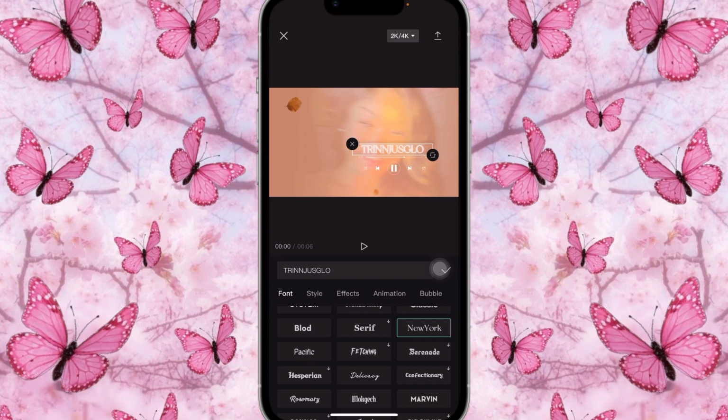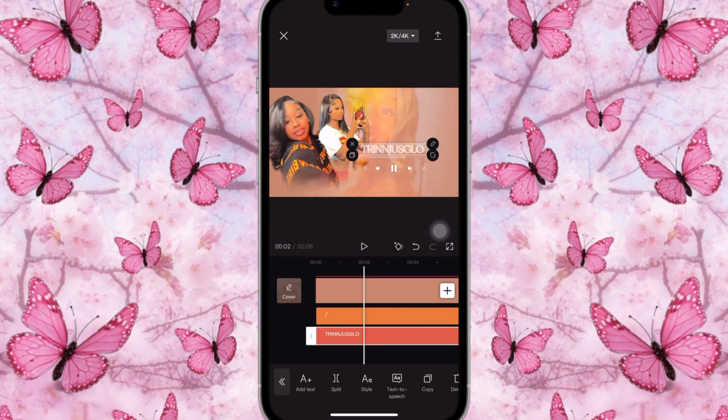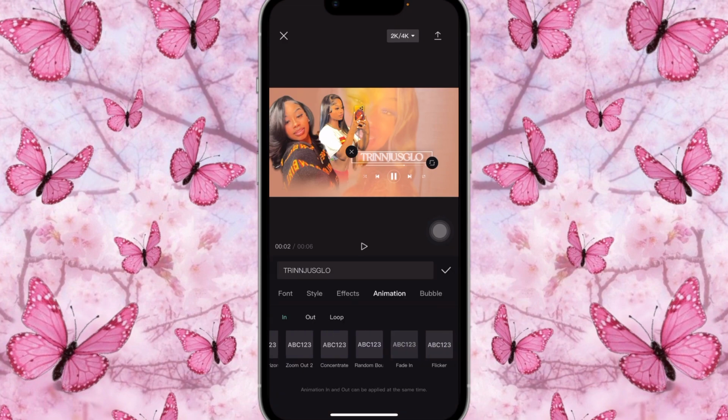Once that is done, open it up all the way, and then we're going to bring this down to the music thing. We're going to bring it down. Then you're going to click on trend, just glow. You're going to bring that down as well. Great. And you're going to click on it, click on animation, and then click on flicker. You're going to put it at 1 second.